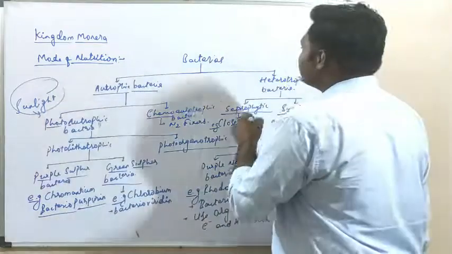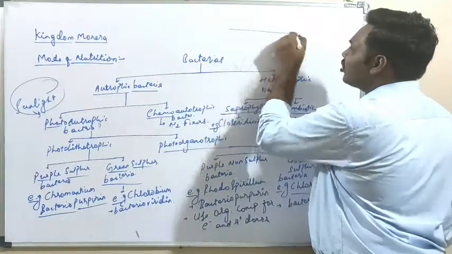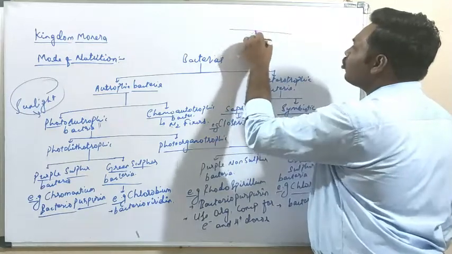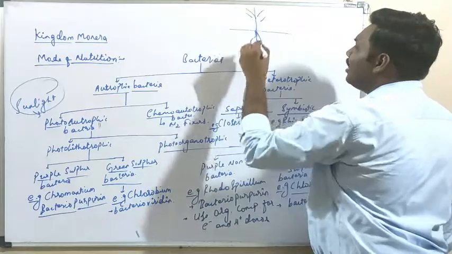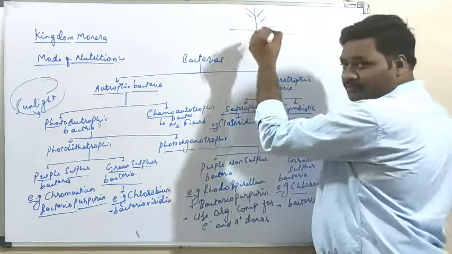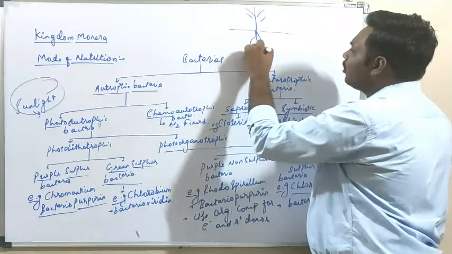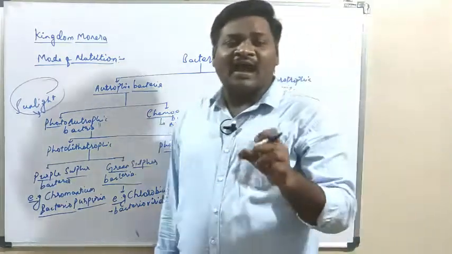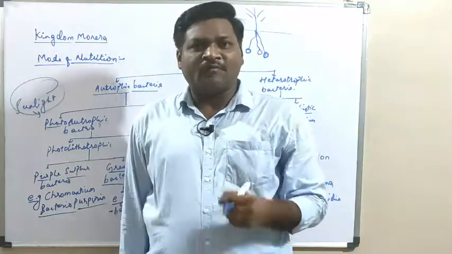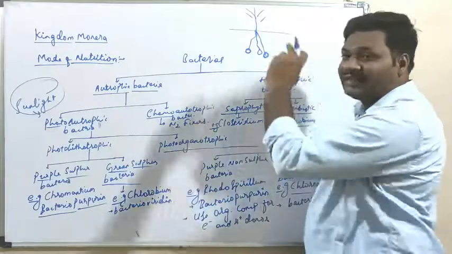So at the base of the leguminous plants, if we assume this is the soil surface, and here we have the roots of the leguminous plant, to the root end there will be formation of a nodule. These nodules are acting as a reservoir for the occurrence of such Rhizobium bacterium.